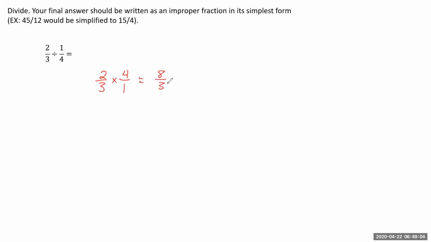And then if we could divide something out, we would. In this case, we can't. So 8 over 3 is going to be our final answer. Again, your final answer should be written as an improper fraction in its simplest form. 8 over 3, it's an improper fraction in its simplest form. Okay, let's go on and move on to the next one.